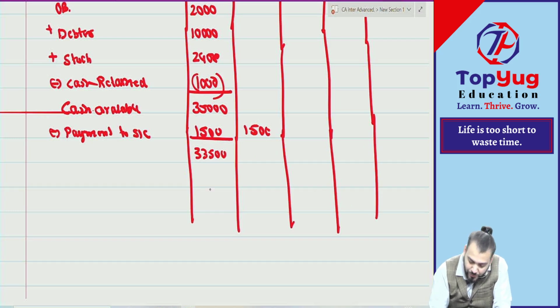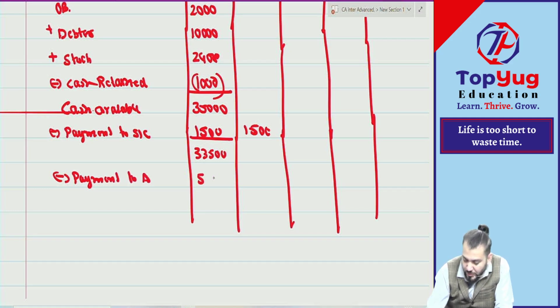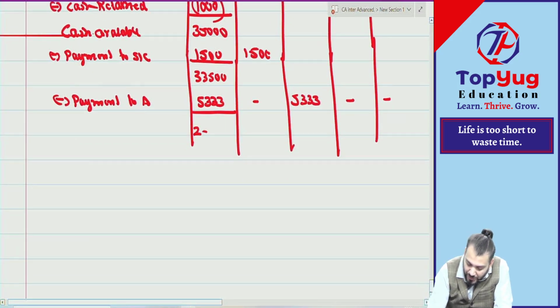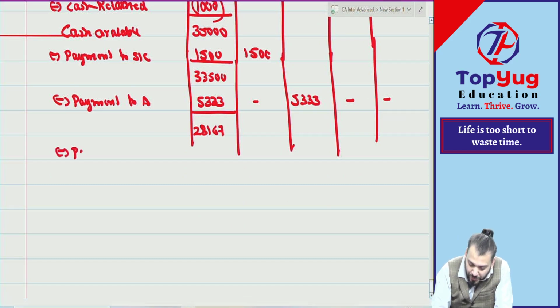A, to the extent of 5,333. So we will do 5,333. Correct. How much is left? 28,167. Then after this we will make payment to whom? A and B to the extent of 4,000. So 4,667. Are you able to understand?